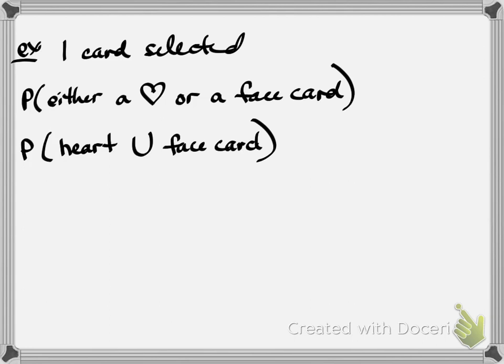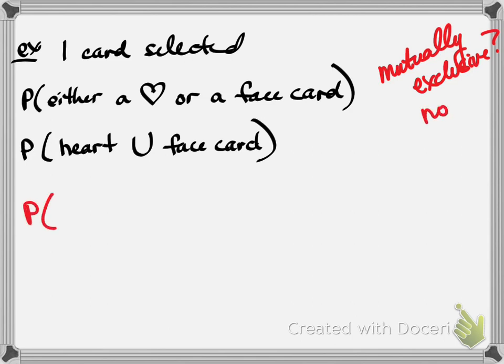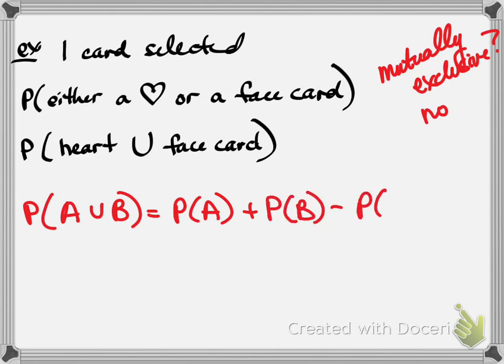So you have to decide, are these two events mutually exclusive? So you pause and you ask yourself, is there any way for me to draw a card that would be both? And yes, we could have that Queen of Hearts. So they are not mutually exclusive. So we're going to choose the formula A union B equals the probability of A plus the probability of B minus the probability of A intersect B.